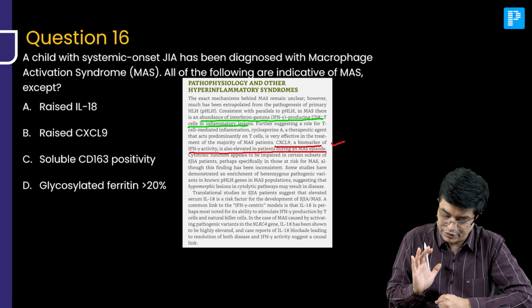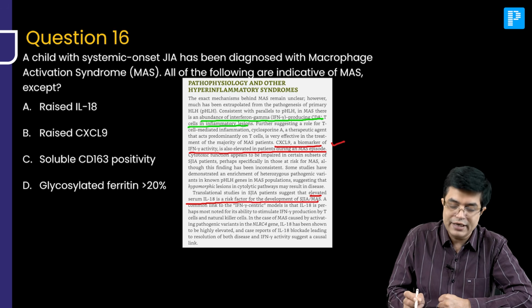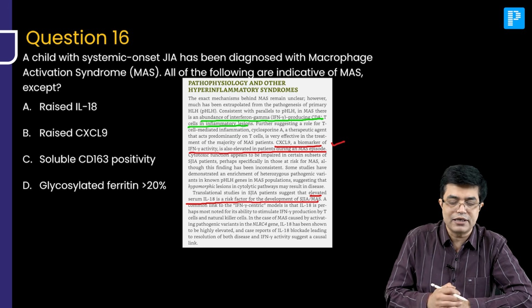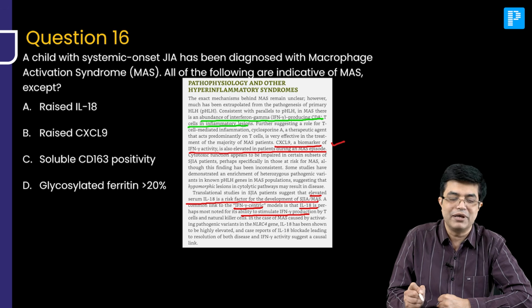This is the important point. Also see that translational studies have shown that elevated serum interleukin 18 is a risk factor for development of systemic JIA as well as MAS. And a common link to the interferon gamma centric model is that interleukin 18 is noted for its ability to stimulate interferon gamma production by the T cells.